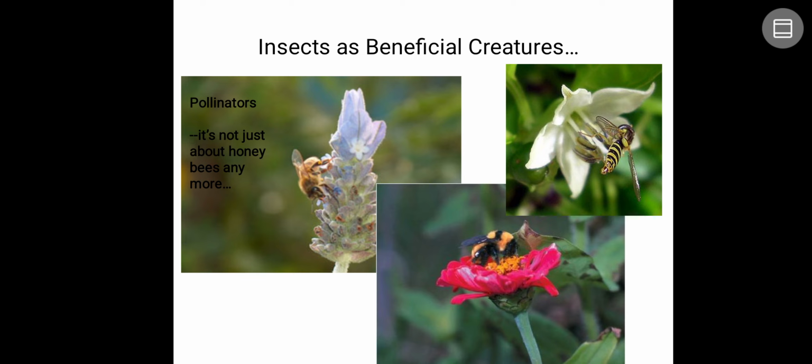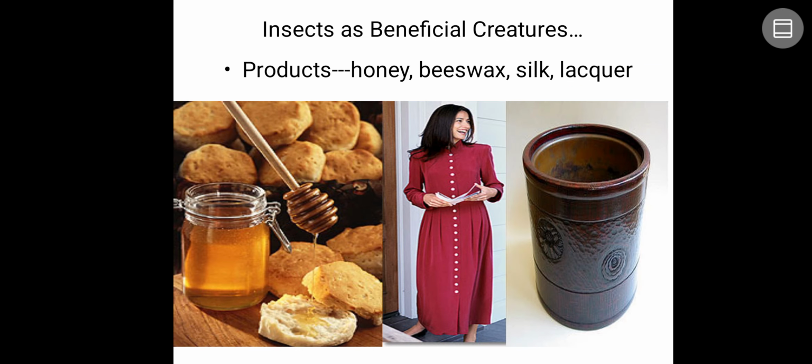The first one is pollinators. Without insects we can't get many food products, including food grains. Take the example of the housefly: without it we can't get mango fruits, and many plants are completely dependent on pollinators like honeybees or bumblebees. Next, insect products. We directly or indirectly use insect products like honey, silk dresses from the silkworm, or lac, which can be used for paint or for many important products like bangles or utensils.